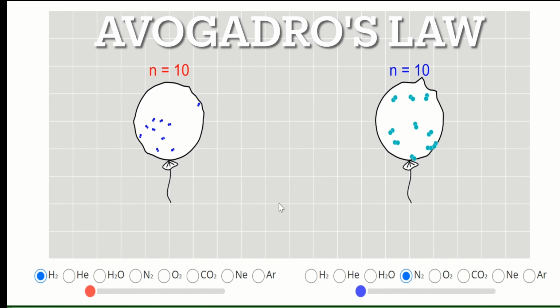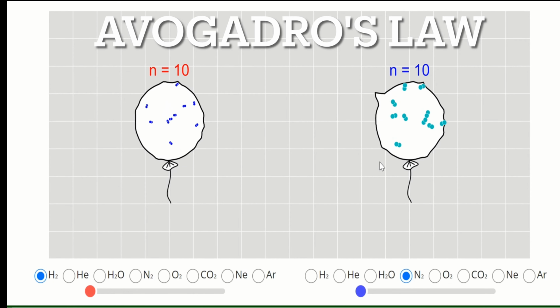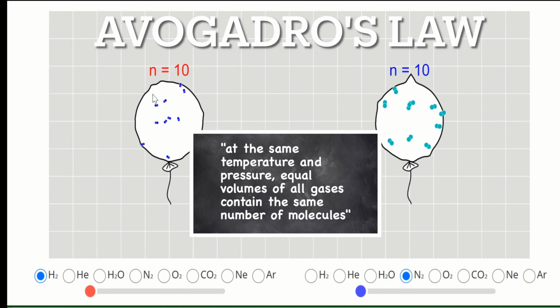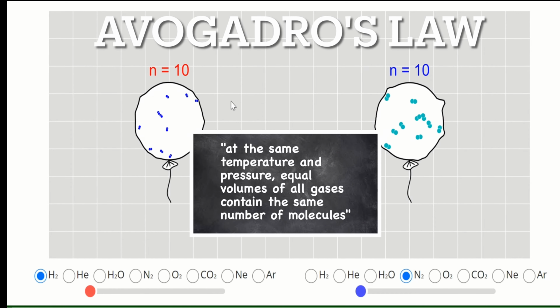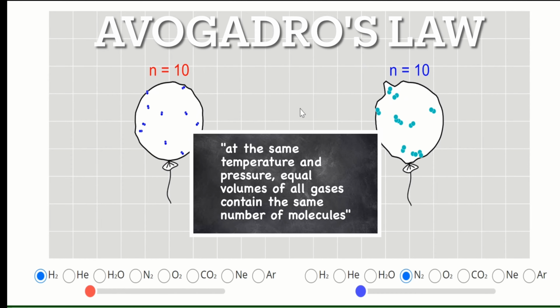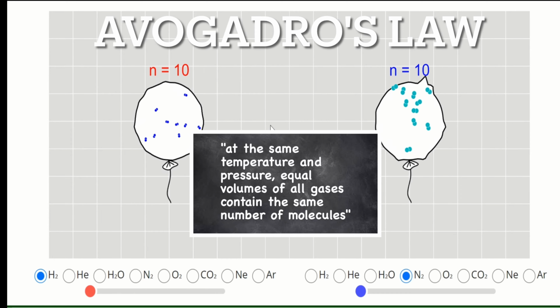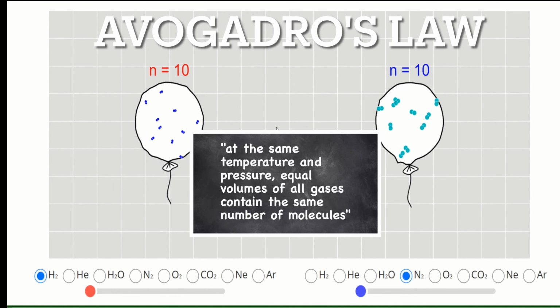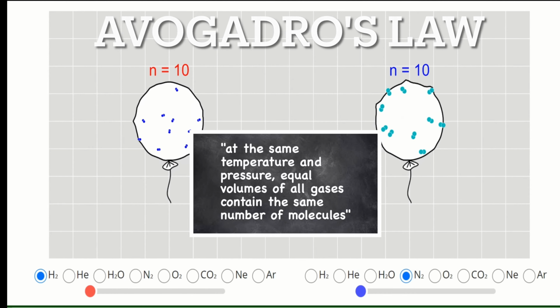So we have two different gases, but as you can see, they have the same number of molecules. They have equal or the same volume. And this can happen only if the temperature and pressure of an ideal gas are constant.